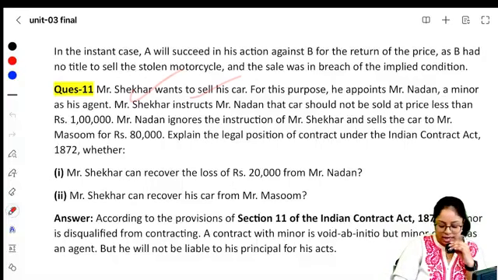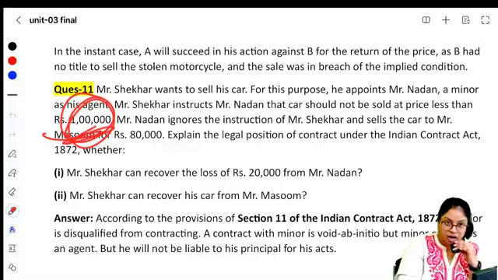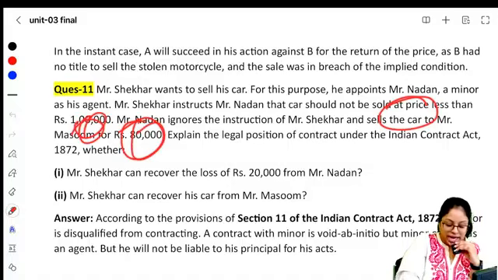Mr. Shekhar wants to sell a car. He appoints Mr. Nadan, who's a minor, as his agent. Shekhar instructs Nadan that the car should not be sold at less than 1 lakh rupees. He tells Nadan, don't sell the car for less than 1 lakh. Nadan ignores the instruction of Mr. Shekhar and sells the car to Masoom for 80,000. He sells it for 80,000.